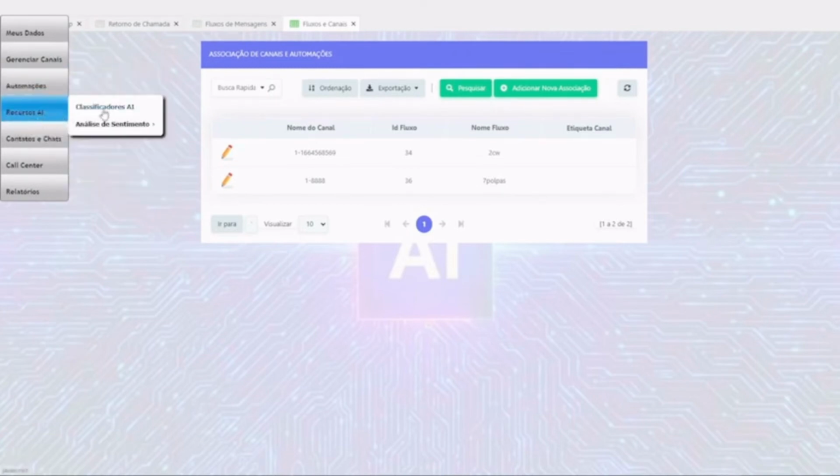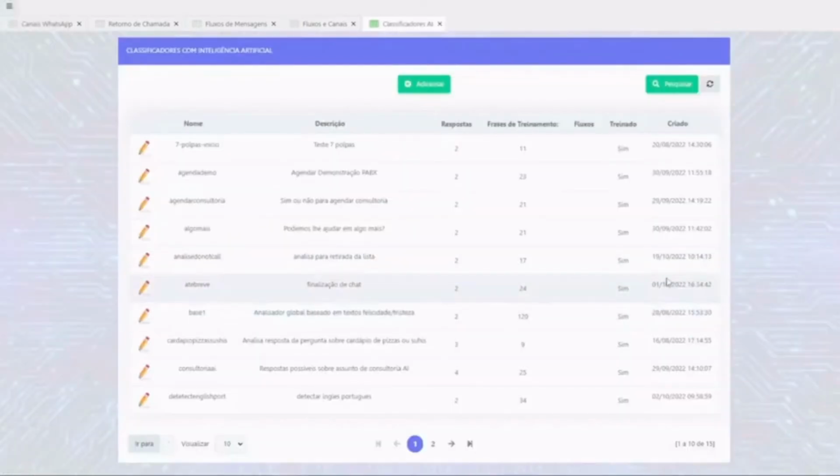Artificial intelligence features. What is an AI classifier? An AI classifier is a system that understands what the customer has typed, analyzes it and finds a suitable answer for it. This is all based on artificial intelligence, and your robot is specialized in your product. That is, it will give specific answers to your customer. Later on, we'll make a specific video about AI classifiers and how to set it up so that it responds automatically and advertises your products automatically. It behaves as if it were a person talking to your customer.